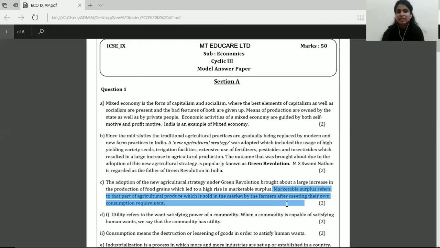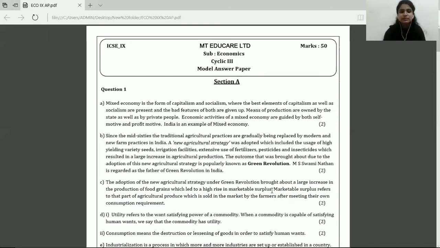So this is a textual meaning that we've added. So you can add that, and apart from that, you can add one more sentence.